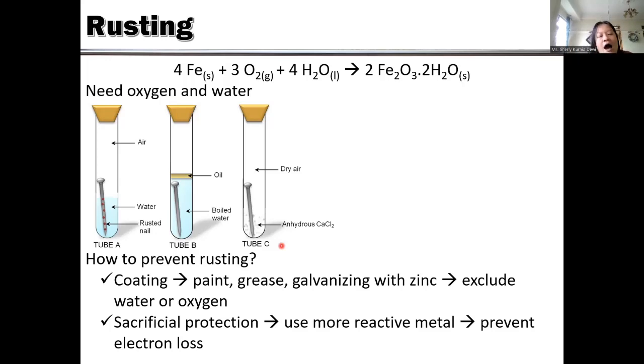Okay. So how can you prevent rusting? The first one, you can use coating by using painting.